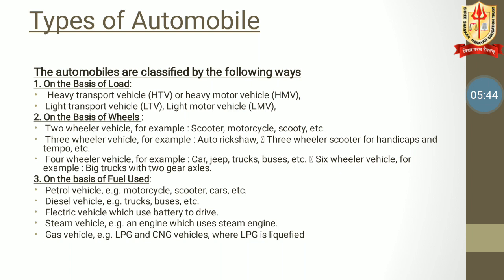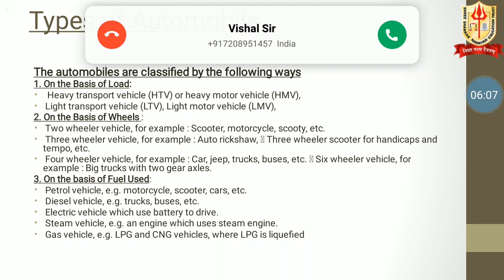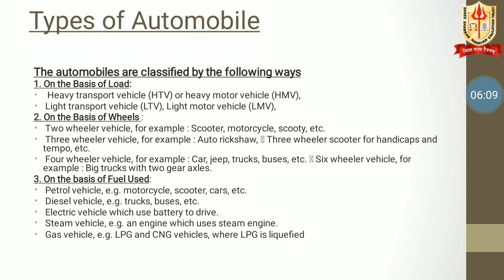In that we have examples: motorcycle, scooter, car, etc. Then we have diesel vehicles, for example trucks, buses, and electrical vehicles which use a battery to drive. Then steam vehicle, for example an engine which uses steam. Then gas vehicles, for example LPG and CNG vehicles, where LPG is liquefied.